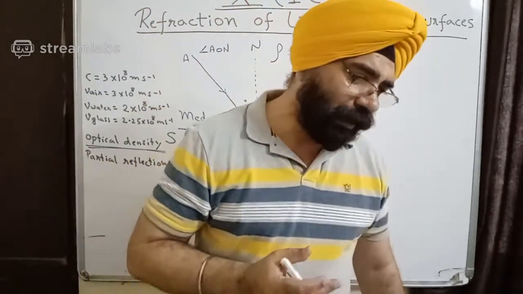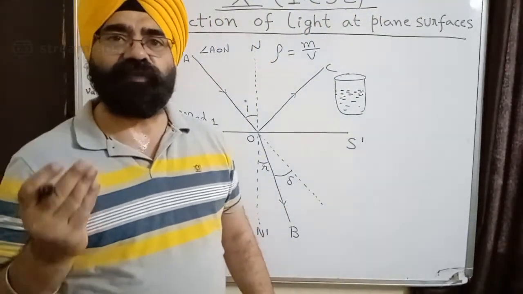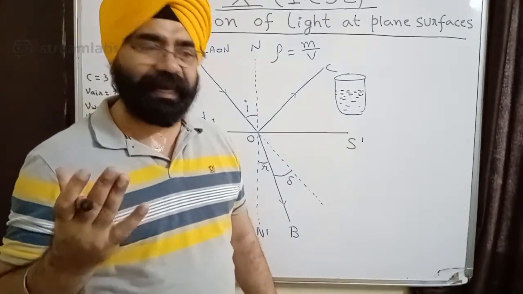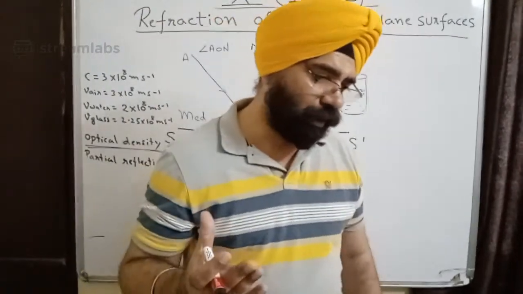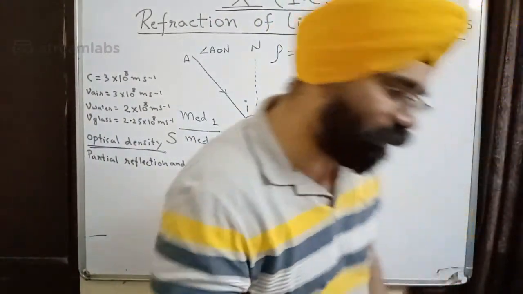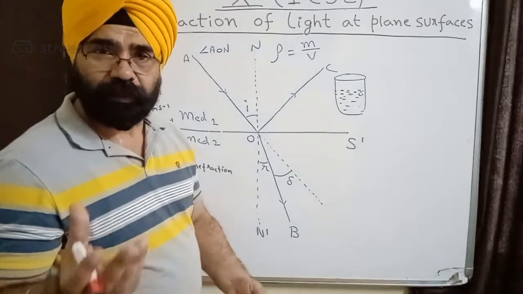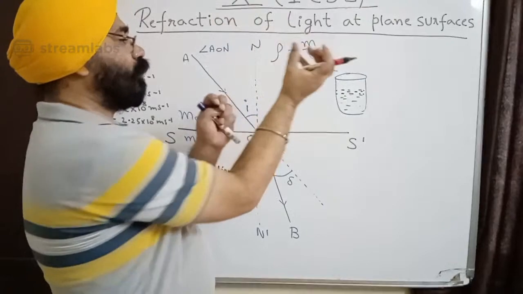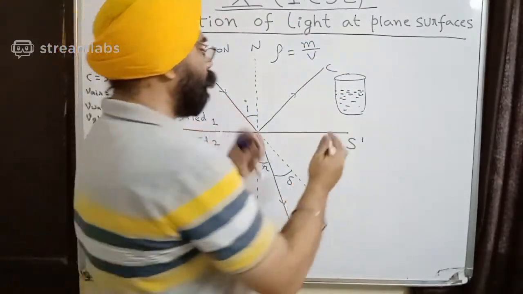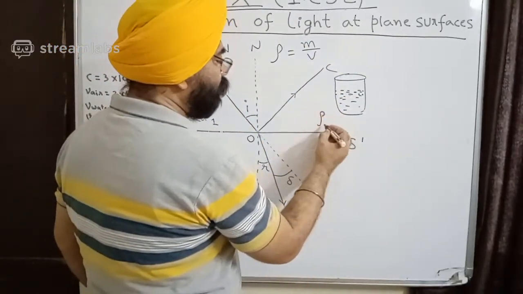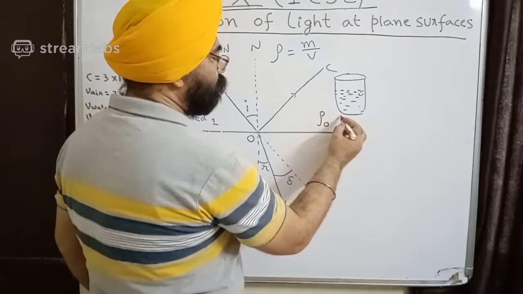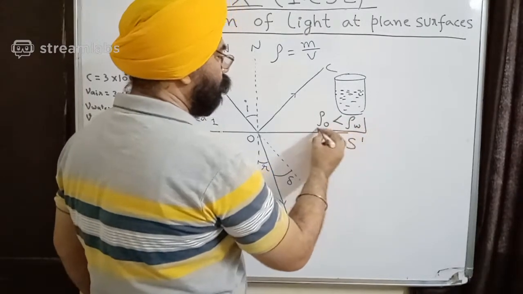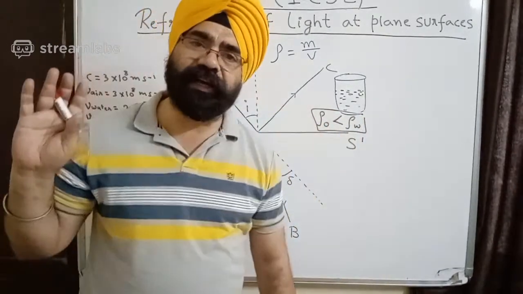Okay. So quickly, is the mass density of oil greater than water or is the mass density of oil less than water? Waiting for your answers. Here comes Shingarika. Less than water. Obviously, if it is floating, it means its mass density is less. That's why it is on top. Had its mass density been greater, it would have sunk to the bottom. Okay, so we get to know that density of oil is less than density of water. Okay, all of you agreed?